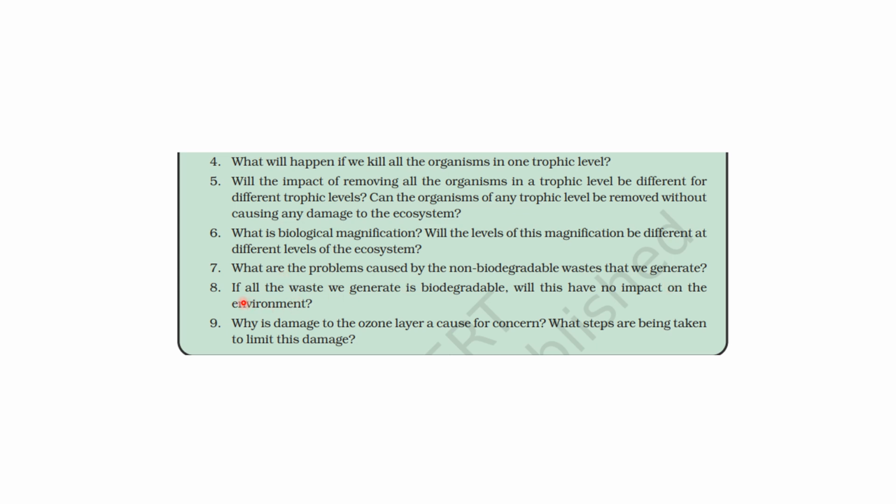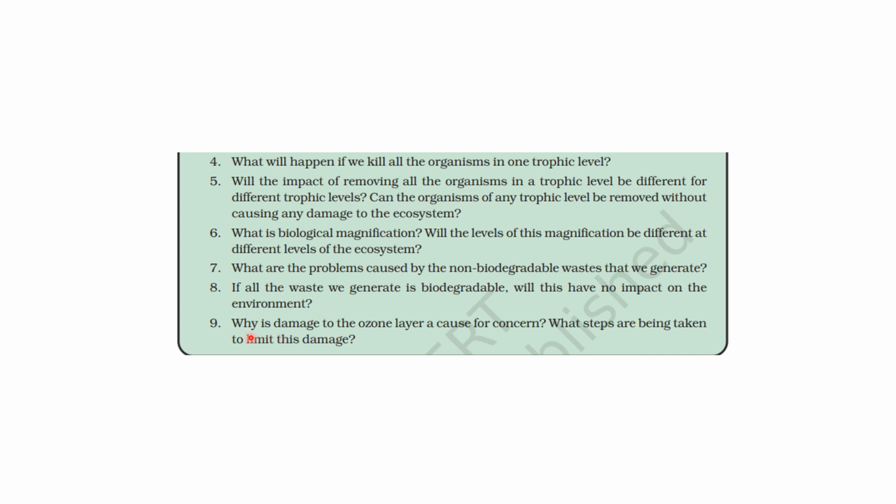Eighth question is, if all the waste we generate is biodegradable, ठीक है, आप assume करो कोई भी waste हम generate करते हैं सारा biodegradable है, तो will this have no impact on the environment? ठीक है, see, biodegradable waste can also impact the environment. How? It can do so by releasing methane during decomposition. जब वो decompose होगा तो methane release होगी, ठीक है. So this can contaminate the water sources if it is not managed properly. कहीं पे water body के साथ mix हो गया अगर, ठीक है. And it can overload the ecosystem also, ठीक है. So this way it can impact.